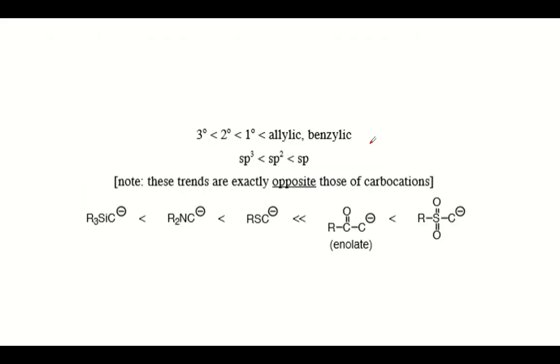And similarly, even among the primary, secondary, and tertiary, the trend is inverse to that found in the case of the carbocation, because in the carbocation we have seen that the tertiary is more stable, but here the tertiary is the least stable. So you have to keep this in mind for answering the questions, and also for